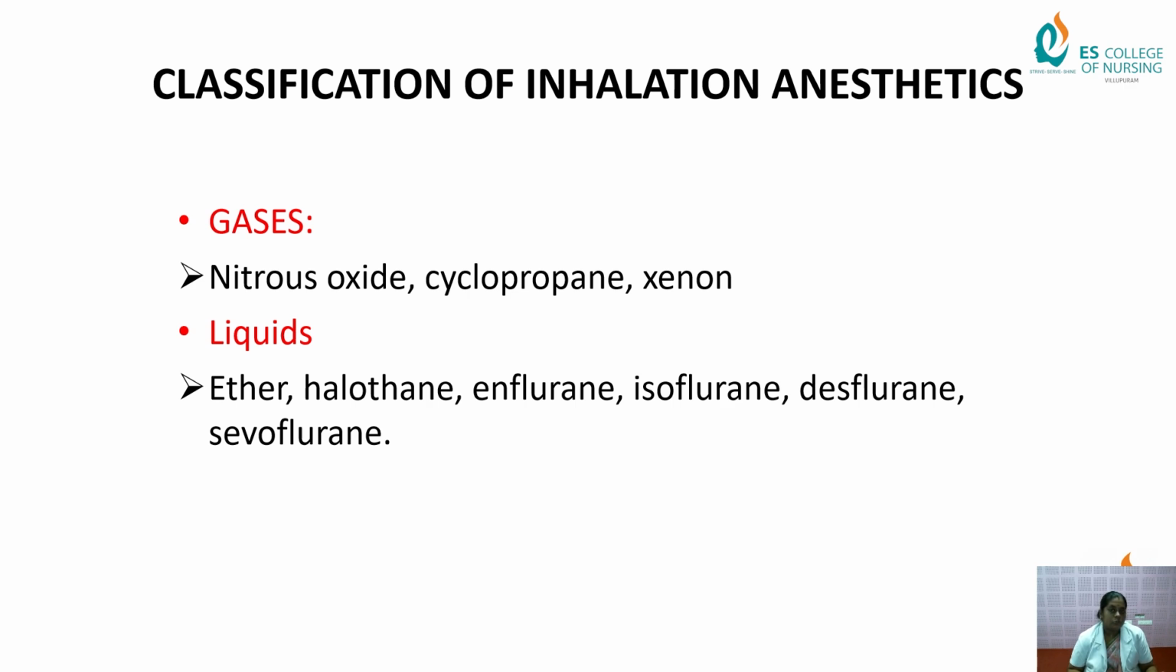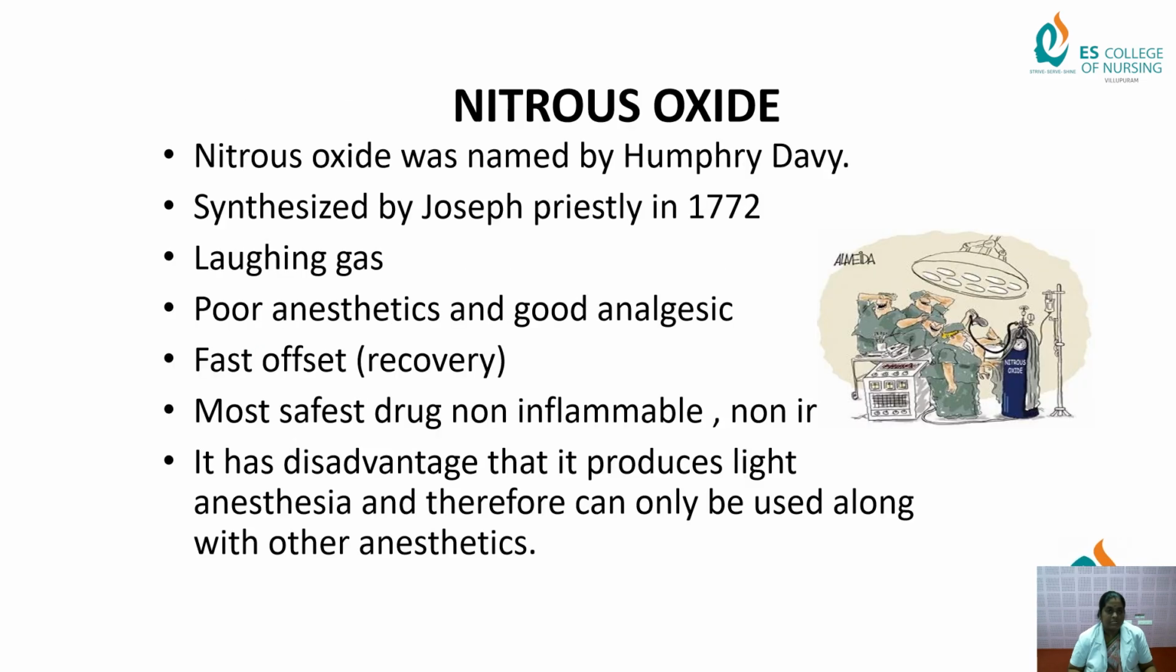Next, classification of inhalational anesthetics. There are two classification forms available for inhalational anesthetics, that is gaseous form and liquids. The gaseous forms are nitrous oxide, cyclopropane, xenon. The liquid forms available are ether, halothane, enflurane, isoflurane, desflurane, sevoflurane. So gaseous forms and liquid forms are available in inhalational anesthetics.